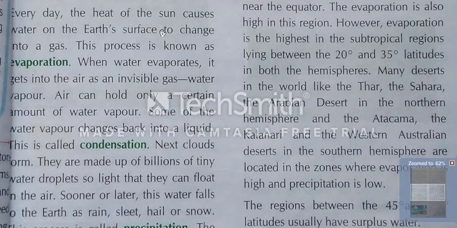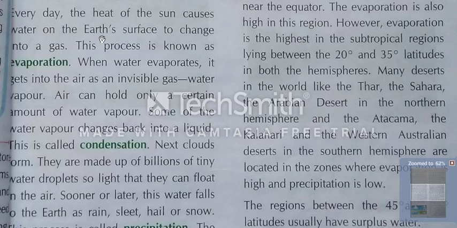Every day, the heat of the sun causes water on the Earth's surface to change into gas. You have studied in your previous class that water converts into water vapor on heating. On heating, water converts into water vapor, or into a gas. This process is known as evaporation.